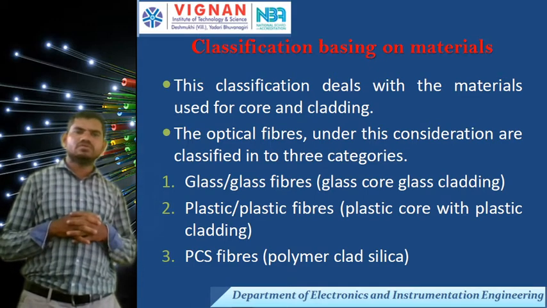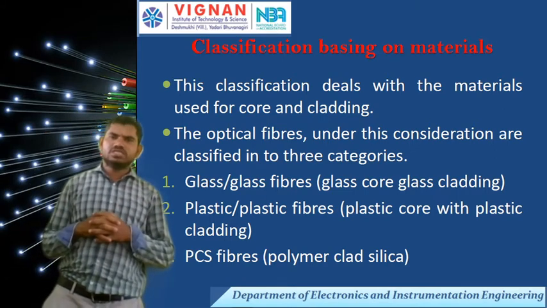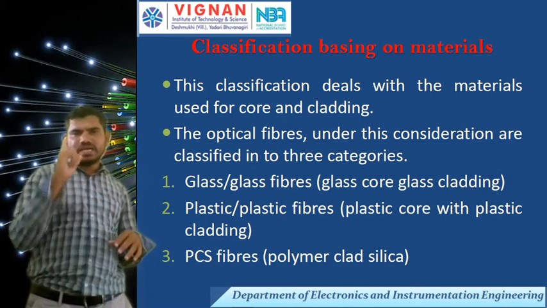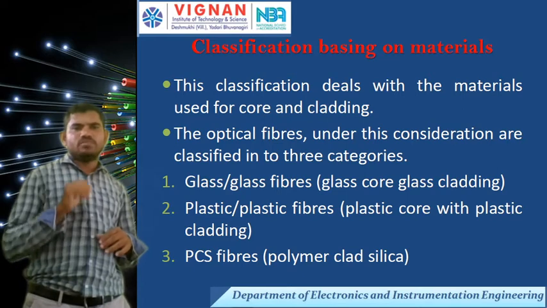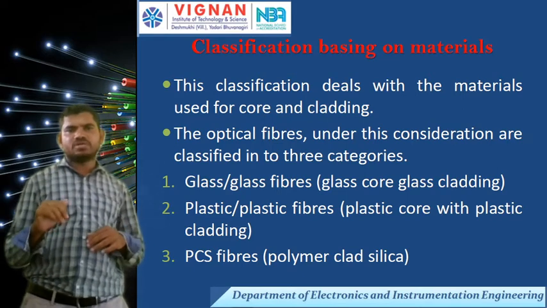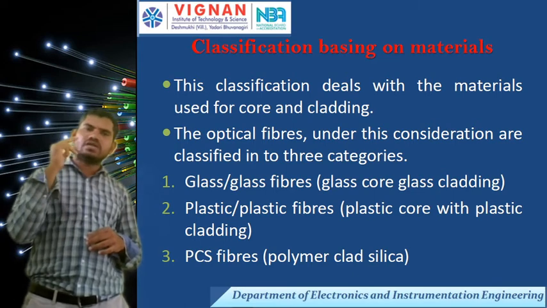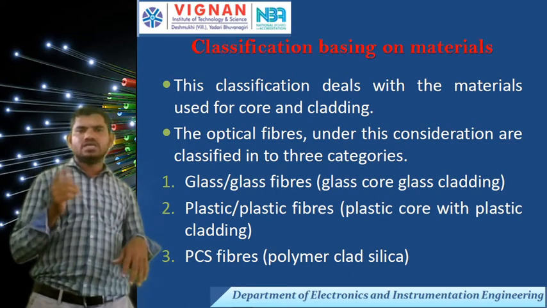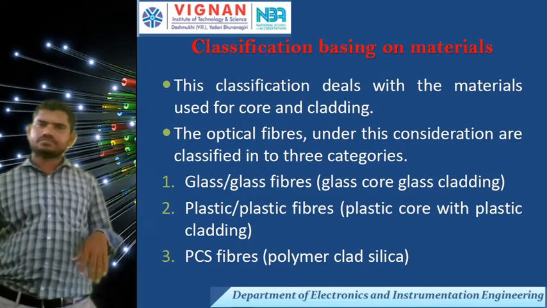The optical fibers under these considerations are classified into three categories. First one is glass core, glass cladding fibers. Plastic core, plastic cladding fibers. PCS, that is plastic core and glass cladding fiber, or else glass core, plastic cladding fibers.